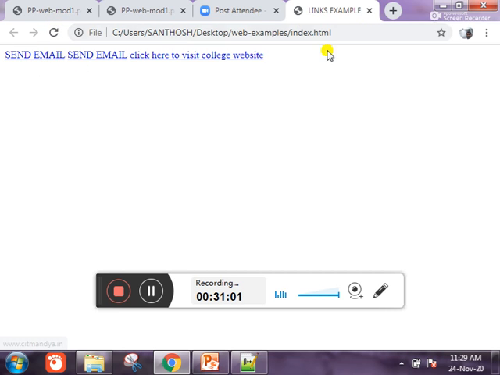Okay, why are they displaying in the same line? It will not jump to a new line. We are using 3 different tags. This one is what? Then this anchor tag is what? Display inline. That's why it will not jump to a new line. The same thing if you write it inside a paragraph, then it will jump to a new line. Okay, now you understand the difference between inline and block. This one is inline. That's why it will display one after the other. It will not acquire more space. But if you are using a display block element, it will acquire 100% width.